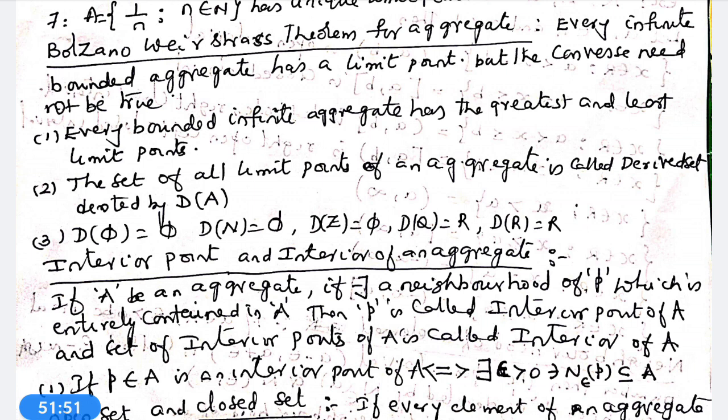If A is an aggregate and R minus A is an open set, then A is called a closed set. Phi and R are both open and closed sets. N, Z, Q are not open sets, and Q is also not closed.